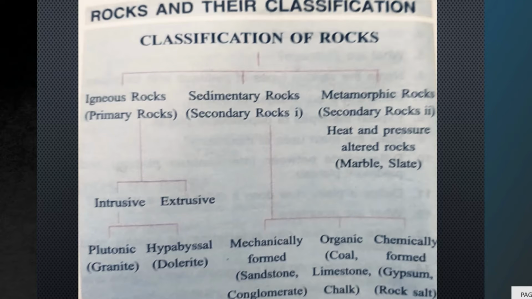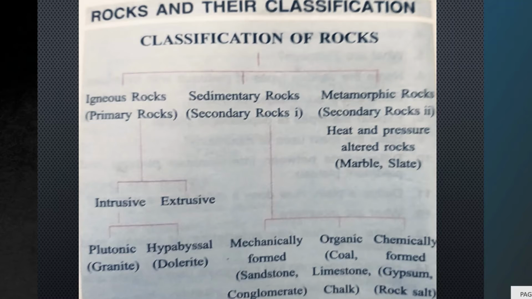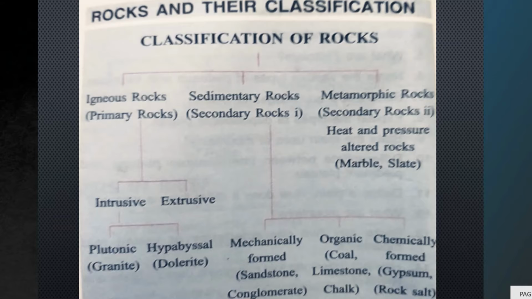They are derived by the denudation of other rocks. Metamorphic rocks are also called secondary rocks because they are formed from pre-existing rocks, as heat and pressure altered the rock, such as limestone into marble and shale or mudstone into slate.